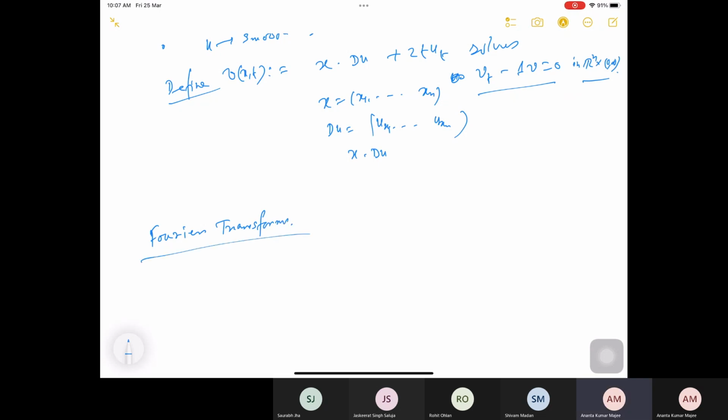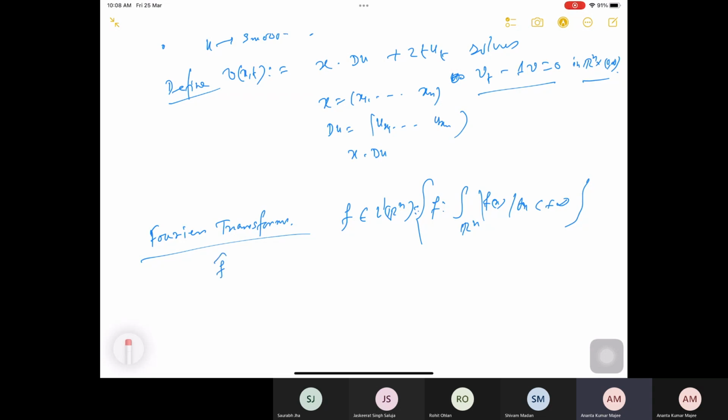So suppose f is in L1 of Rn. L1 of Rn means basically that the integral over Rn of |f(x)| dx is finite. All those f such that this holds form the L1 of Rn set. So for f in L1 of Rn, I can talk about the Fourier transform of f, which I denote by f hat.